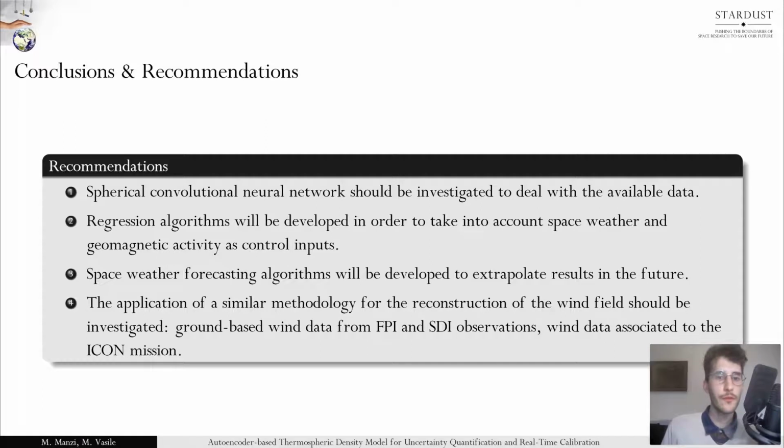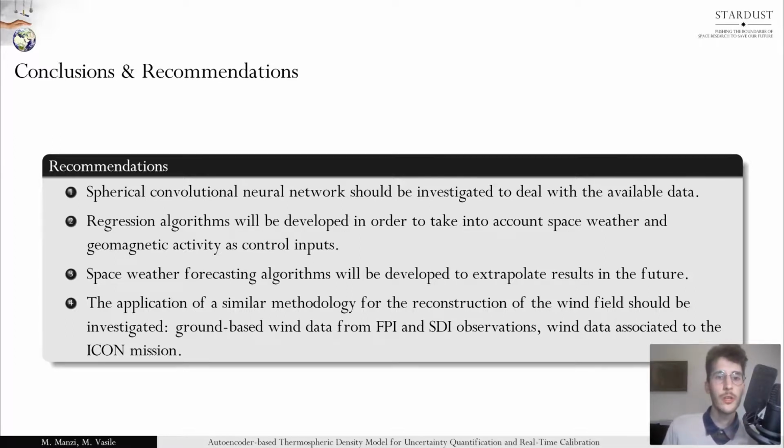Other recommendations for future work include the use of a spherical convolutional neural network to better deal with the availability of density data. Also, regression algorithms will be developed in order to take into account space weather and geomagnetic activity as control inputs. Space weather forecasting algorithms will be developed to extrapolate results in the future. And finally, the application of a similar methodology for the reconstruction of the wind field should be investigated. For example, considering the FPI and SDI observations and the wind data associated to the ICON mission.